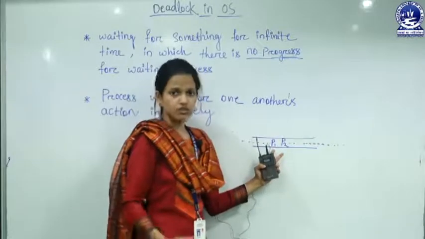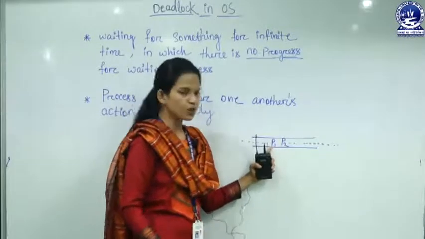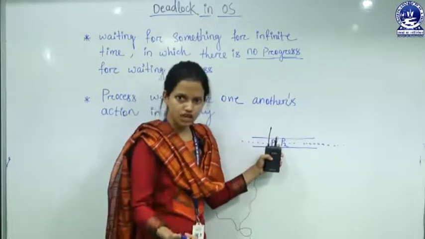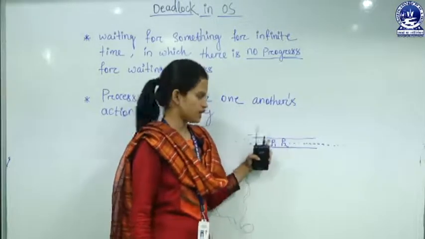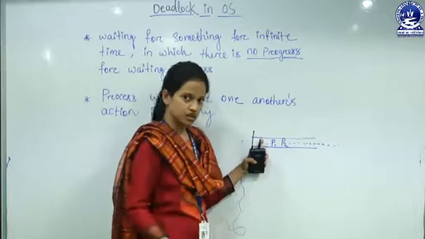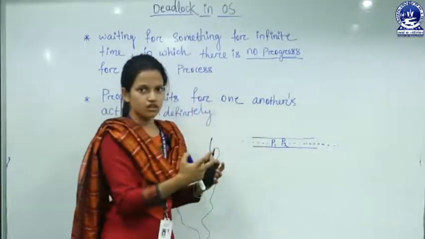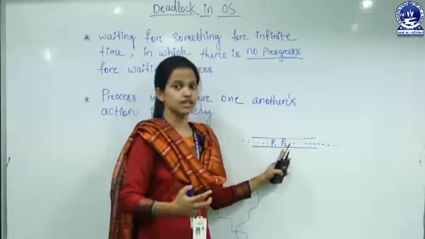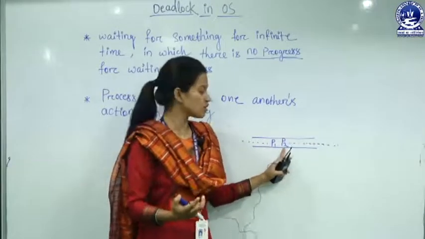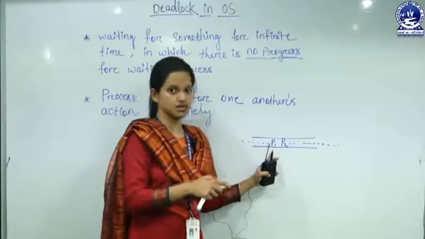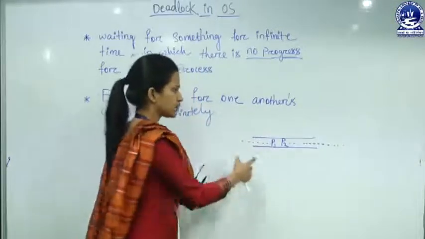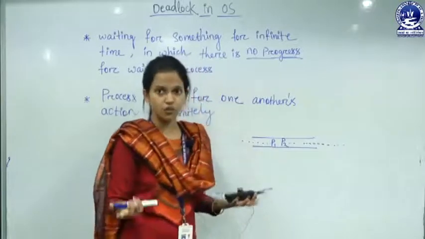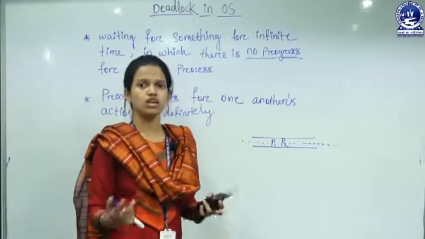They are waiting for one another. P1 is waiting for this street to be free, and P2 is also waiting for this street to be free. P1 is waiting for the other waiting person, and P2 is also waiting for another waiting person. And neither P1 has passed the street nor P2 has passed the street, because they are just waiting. P1, P2 both are waiting.